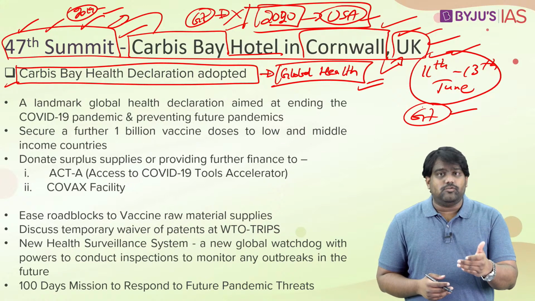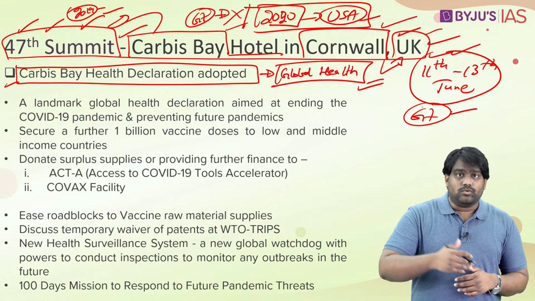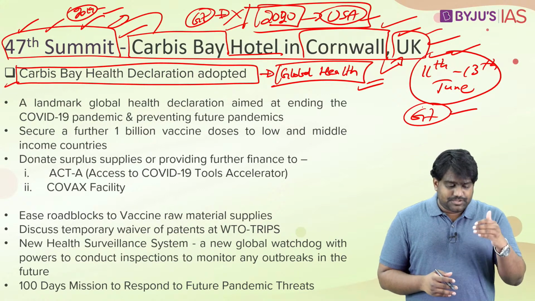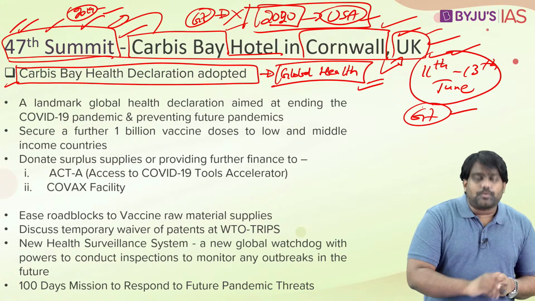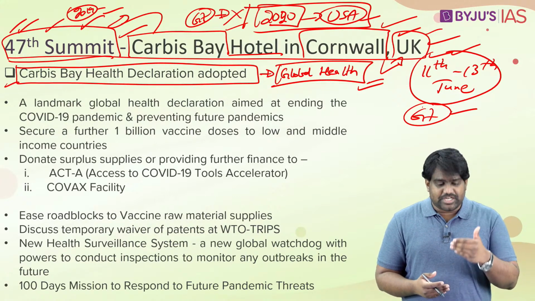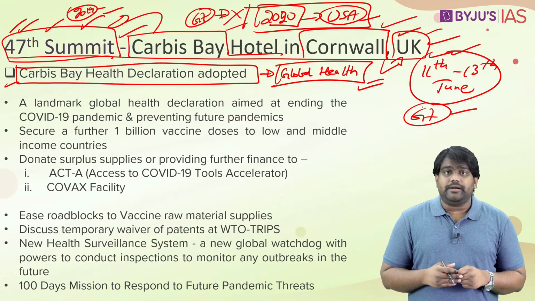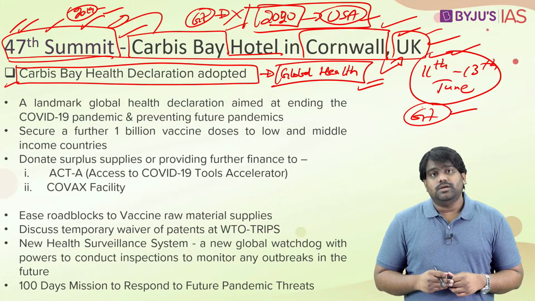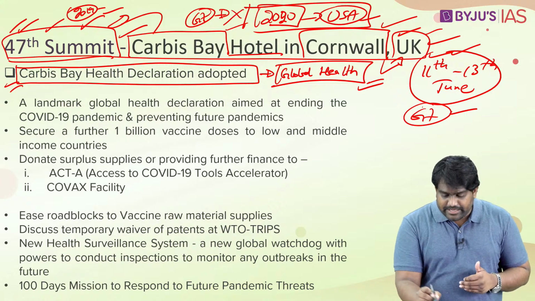More than 3 million people have lost their lives around the world. It has disrupted economic activities, right? The lockdown and the pandemic have disrupted lives around the world. It has affected economic growth and activities. So as a result, the topmost priority for the G7 was to look at the pandemic situation and come out with solutions which can help the world contain the pandemic as soon as possible. Plus, the G7 was also looking at reviving economic growth around the world, which has been disrupted by the pandemic and the lockdowns. So in this regard, the G7 members have adopted the Carbis Bay Health Declaration.